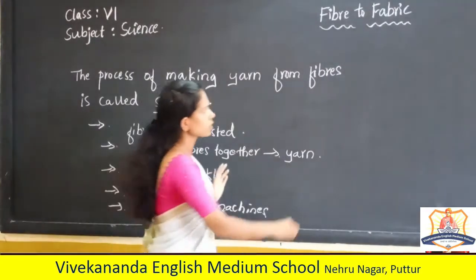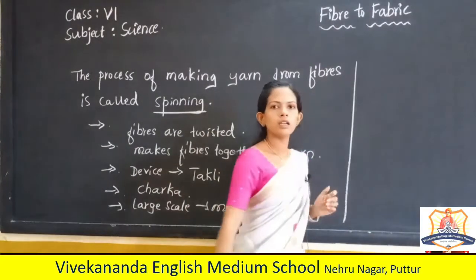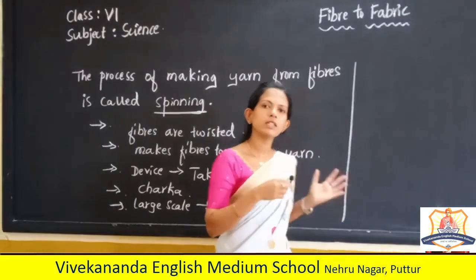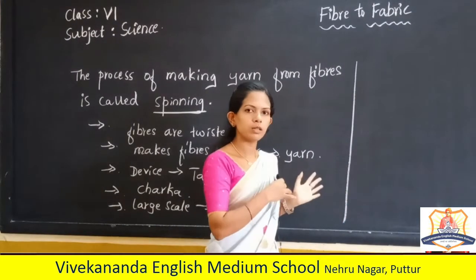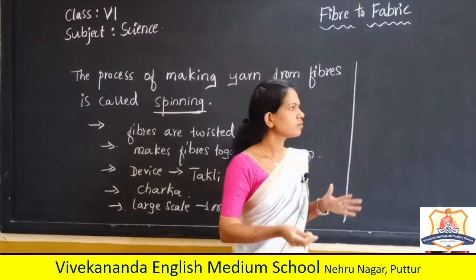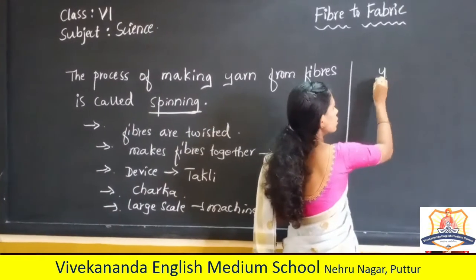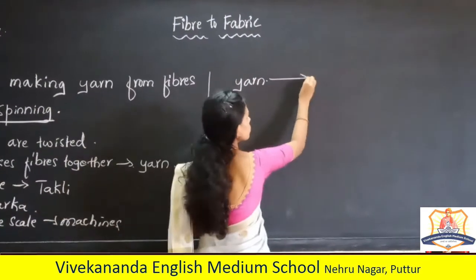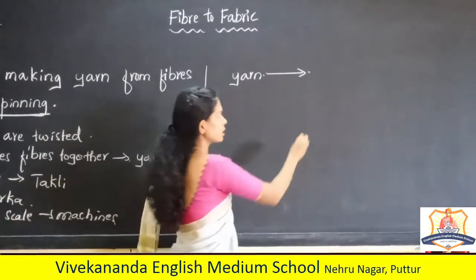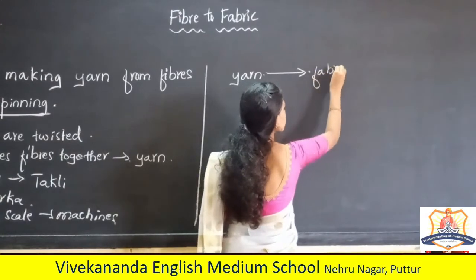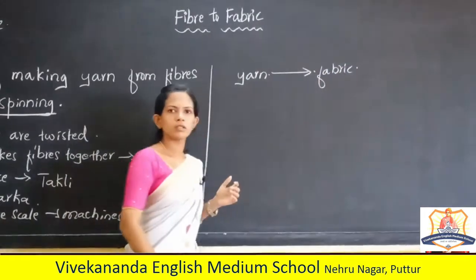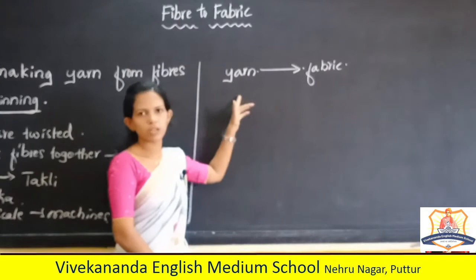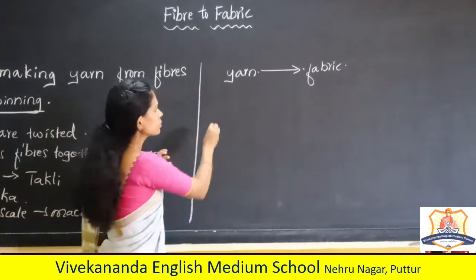Okay, so now we have yarns. We have converted the fibers to yarns. Now we have to convert these yarns to fabric. Fabric is made from yarn, right?